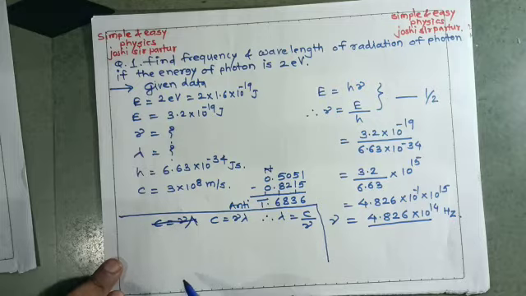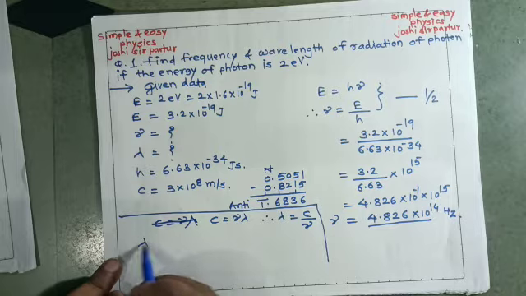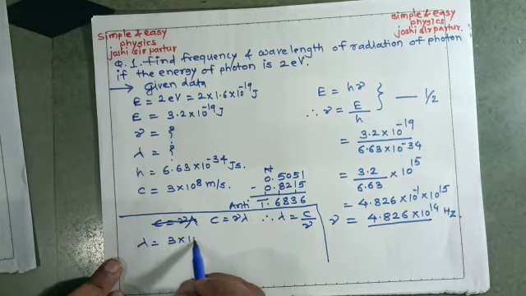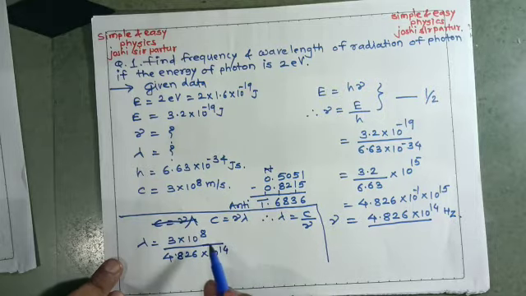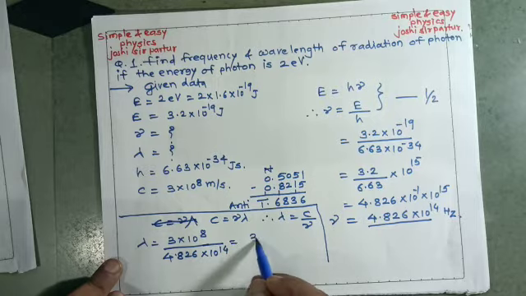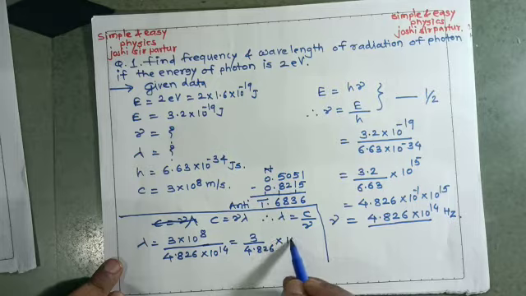If we substitute the value of c and the value of nu, lambda is equal to 3 into 10 raised to 8 upon 4.826 into 10 to the power 14. When 10 to the power 14 is on the denominator, it is 3 upon 4.826 into 10 to the power minus 6.